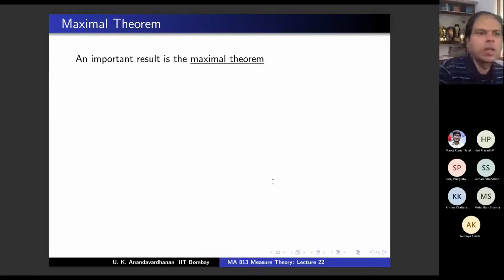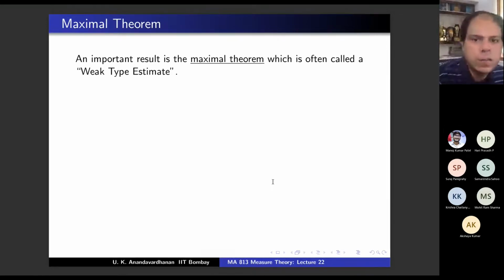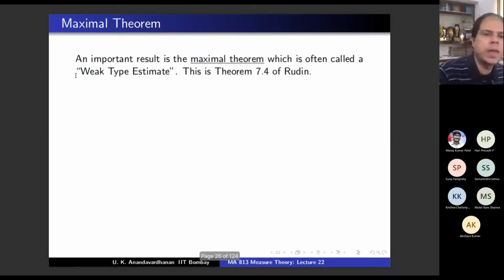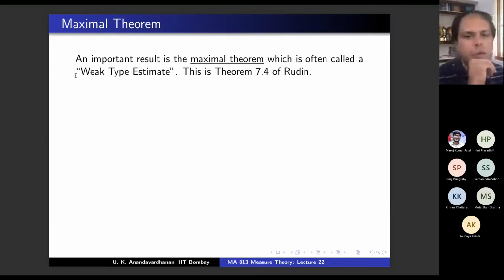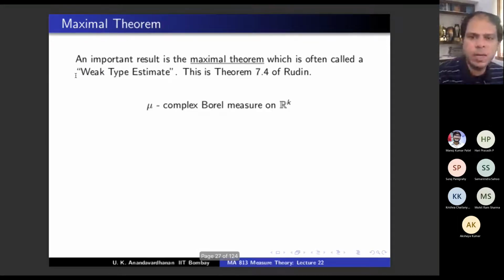Moving on, there is a theorem called the maximal theorem, an important result. In partial differential equations, you will have estimates. You will have weak type estimates and strong type estimates and all these kinds of things. I will motivate the word weak in the next slide maybe. So it is what is called a weak type estimate. Rudin calls it the maximal theorem. Wikipedia calls it weak type estimate. And this is theorem 7.4. Let me state that and let me prove it.